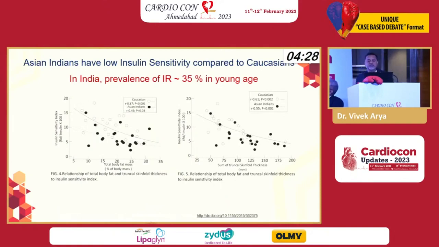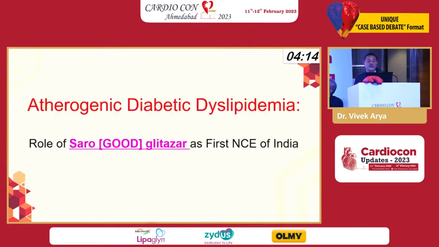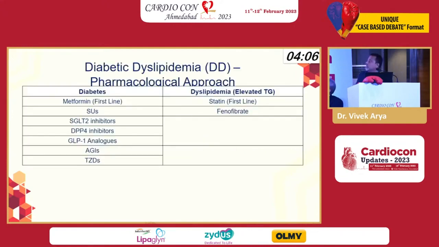Almost 35% at young age will have insulin resistance. Insulin sensitivity is pretty low. So we have to understand the pathophysiology in this kind of diabetic patient, why a diabetic patient gets CAD first of all, and what should be done for that. So atherogenic diabetic dyslipidemia and the role of saroglitazar, which is the first new clinical entity.